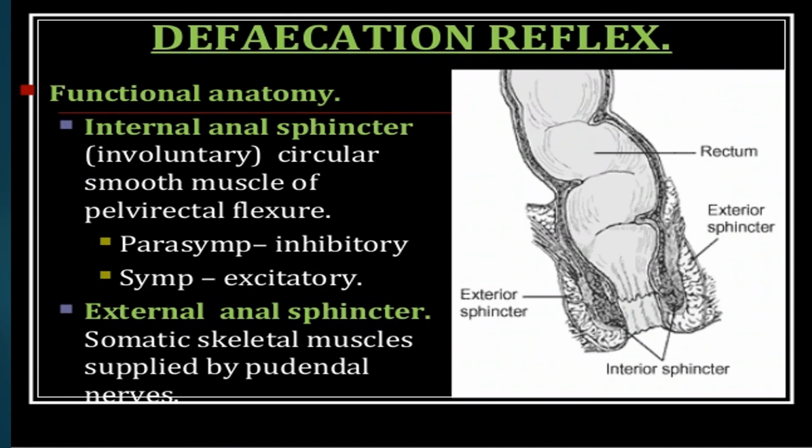Defecation reflex, functional anatomy. Internal anal sphincter, involuntary, circular smooth muscles of the pelvirectal flexure. We have it in the picture, you can see. Parasympathetic is inhibitory, sympathetic is excitatory to it. External anal sphincter is somatic skeletal muscle supplied by pudendal nerves.